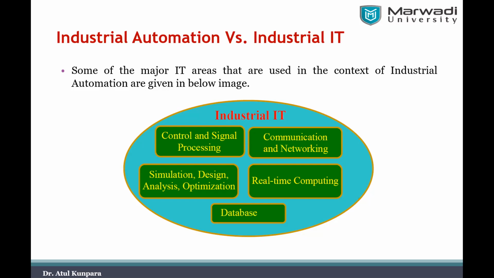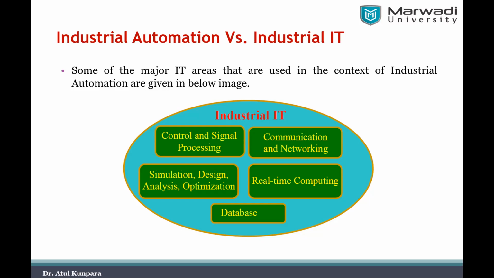As I listed here, industrial information technology can find a place in control and signal processing. That is a task going to be there in your automation. It can also find a place in communication and networking, because some data are required to be communicated to other machines. There is a need for communication machine to machine, or between machines and some control, a server, or a SCADA system. That type of communication involves the use of industrial IT, or industrial information technology.